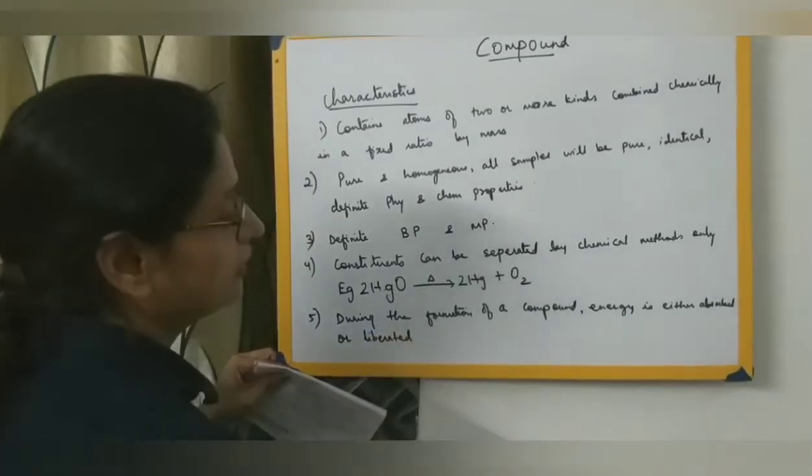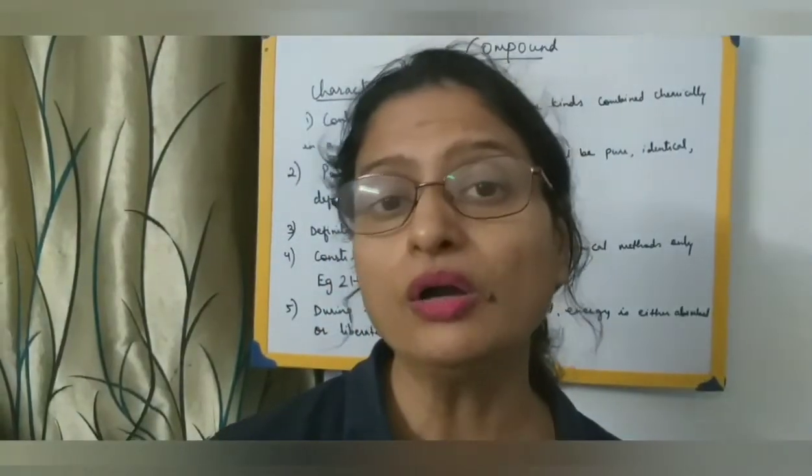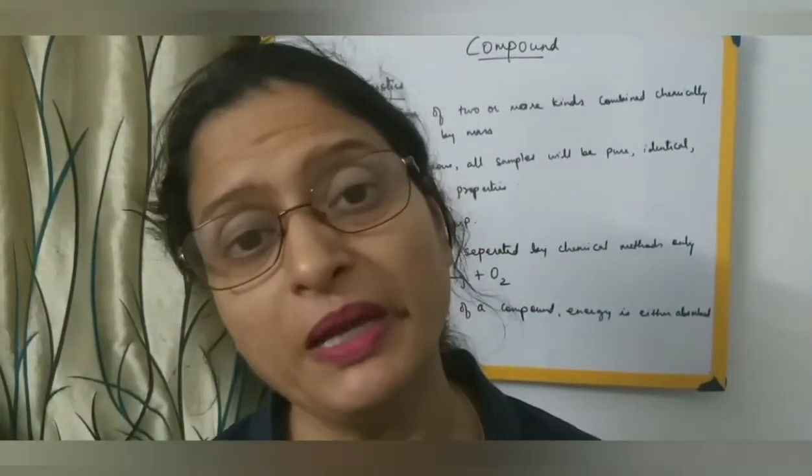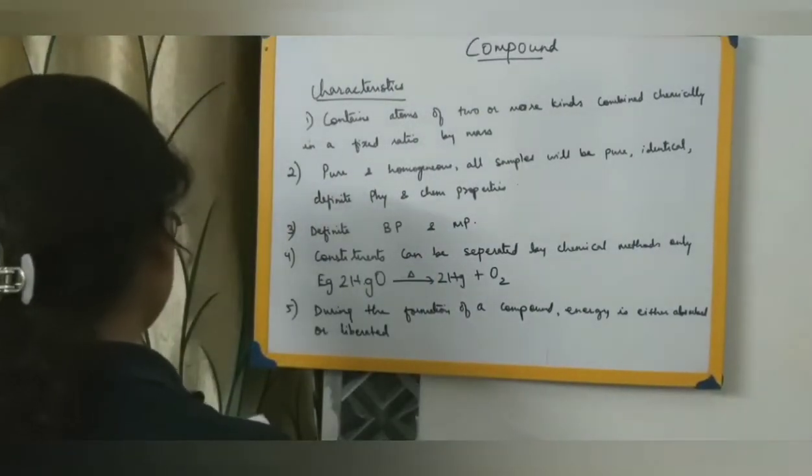That means whenever a compound is formed, when the two reactants combine together to form the compound, either energy will be absorbed, energy will be taken in, or energy will be evolved, energy will be given out. Let us be clear with this by having an example.